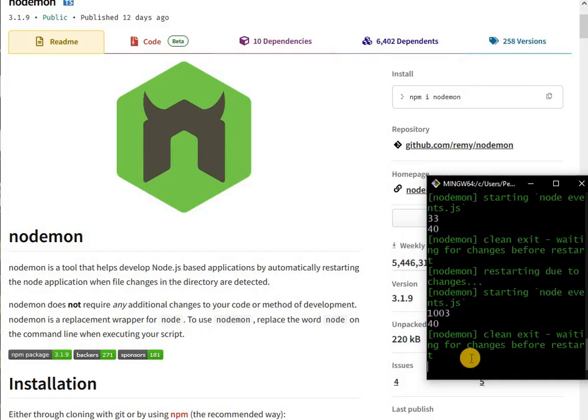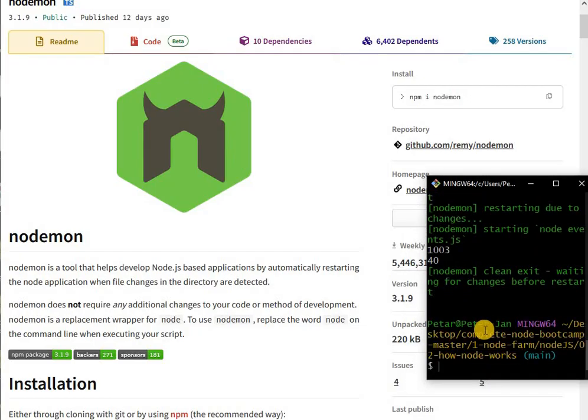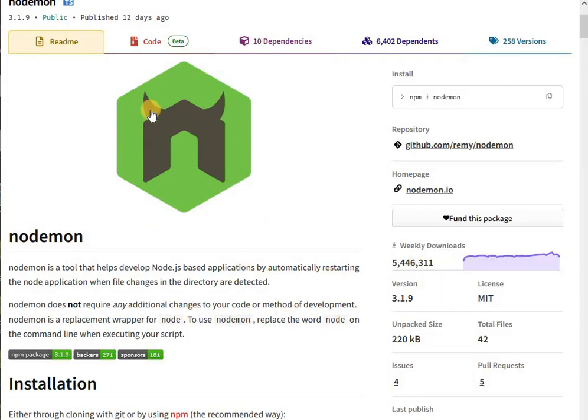You can do another thing. Let me stop it with Control-C. You can update. So maybe if your package is outdated, and there are a ton of commands, so I'm not going to explain them all. I'm just going to say npm and then the keyword update, and then the package name, in this case nodemon, right? If I enter that, it will update the package if it needs updating. Well, quite a long one, and that is it about installing packages and all sorts of manipulation of packages in Node.js.